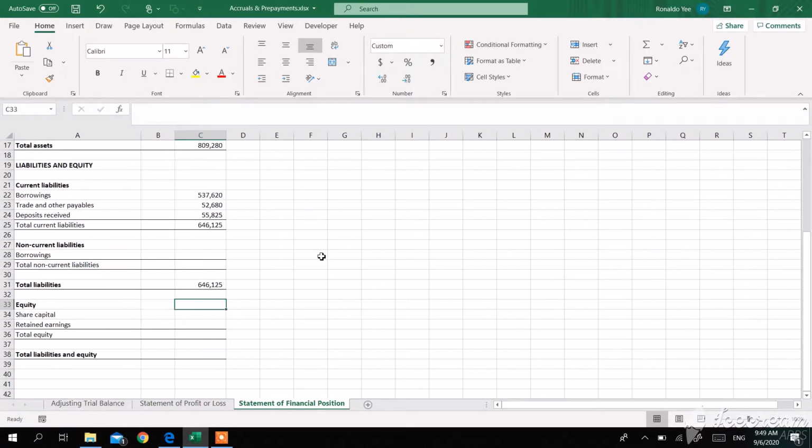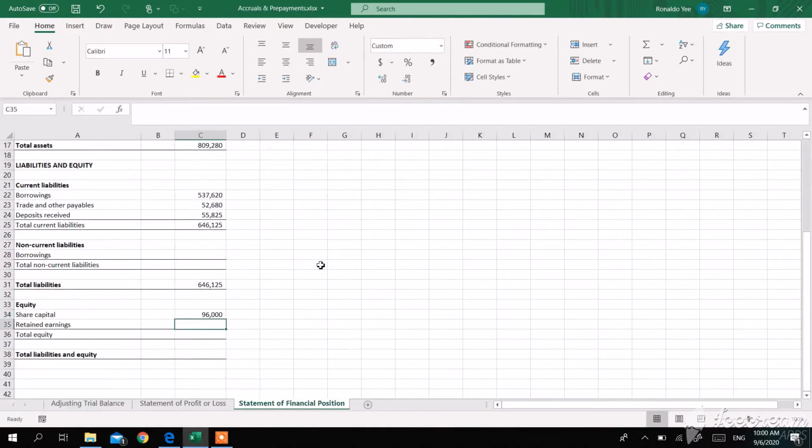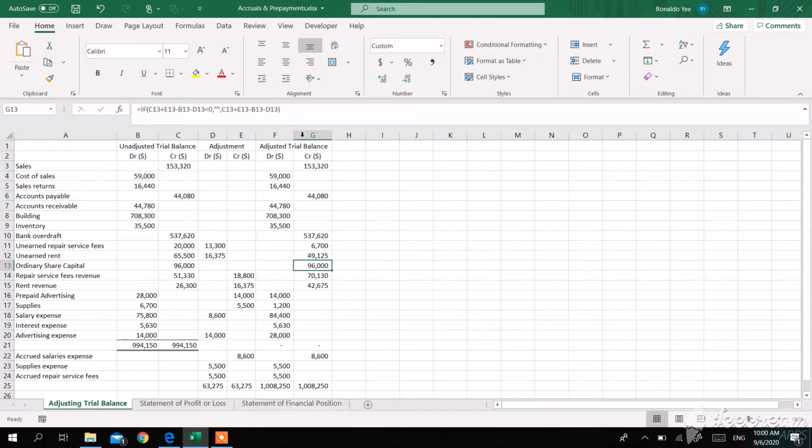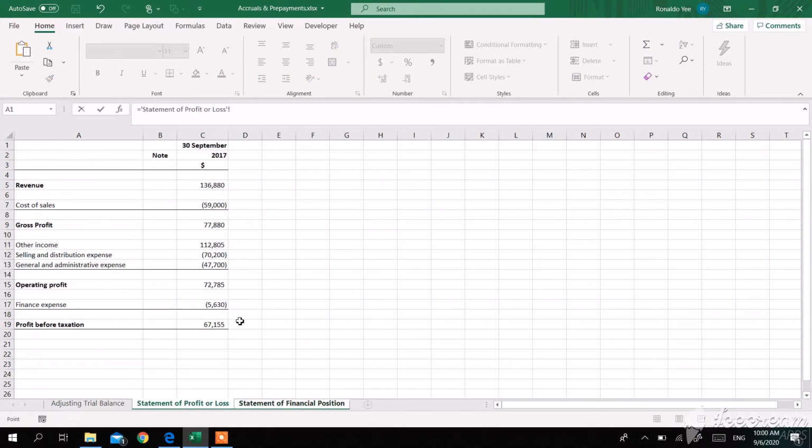And for equity, for share capital, we will just use the figure here. Ordinary share capital. And for our retained earnings, do we have any retained earnings here? No, we don't. So that means this is a new business, and because it's a new business, it will not have any retained earnings, so we will just use the profit before tax figure here.